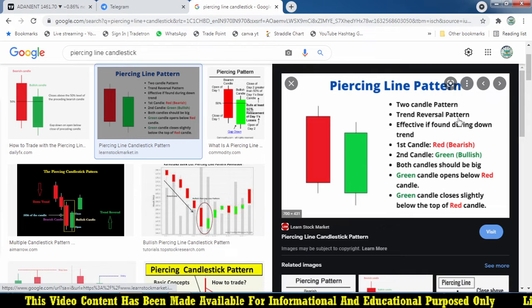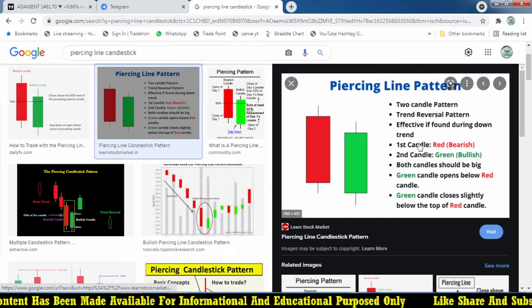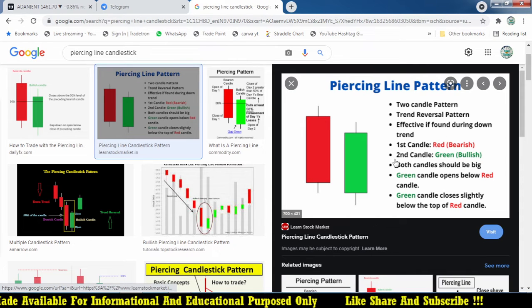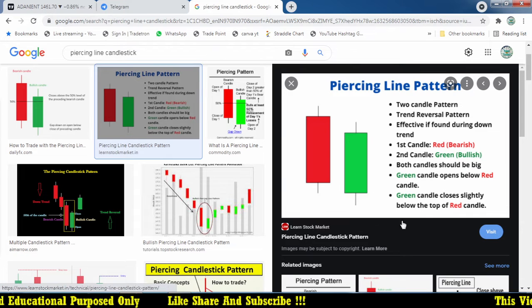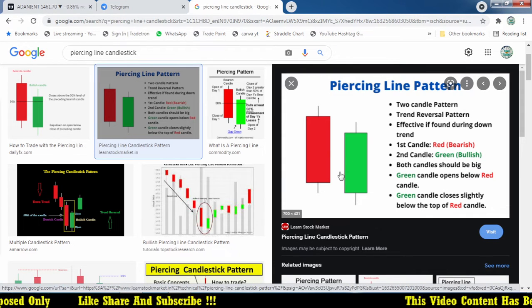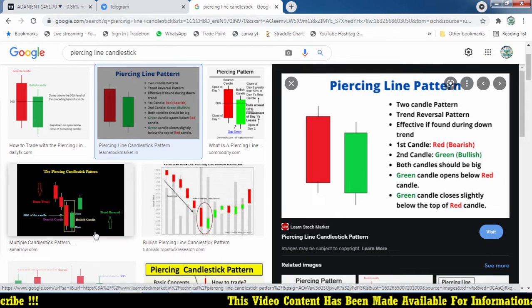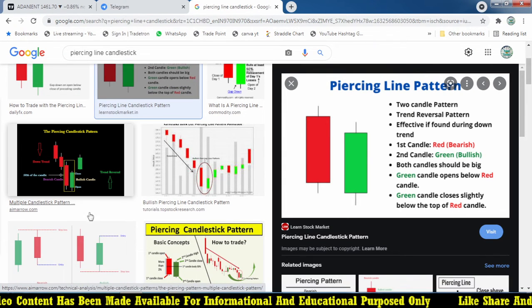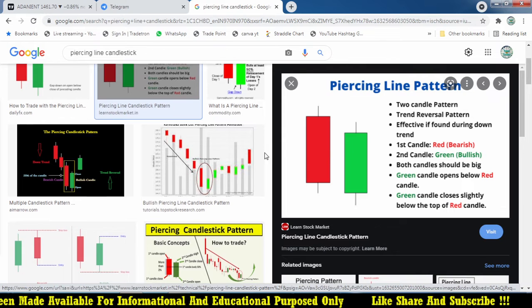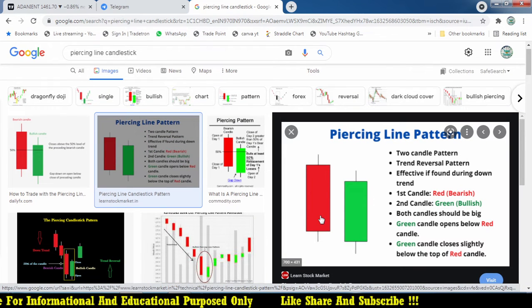There is a trend reversal, and the first candle should be red and the second candle should be green. Both candles are big, and these are the conditions. The piercing line can form at any point in time, even at the lowest level of the market, where there is a big reversal. So we are focusing on this pattern for a reversal kind of trade, not a continuation.